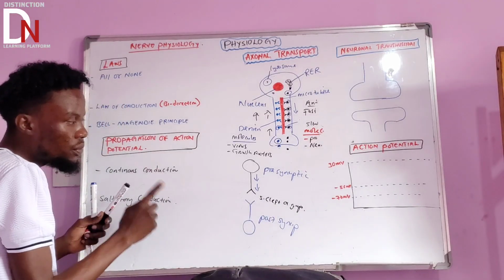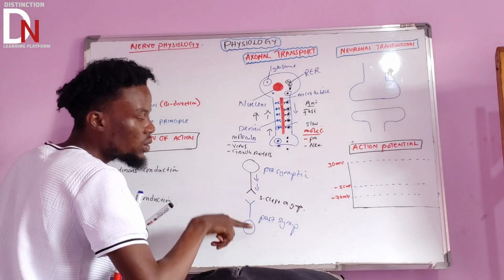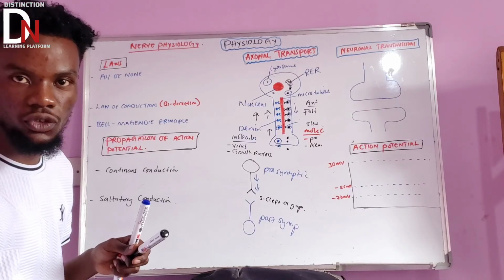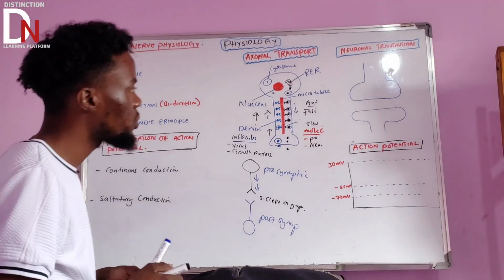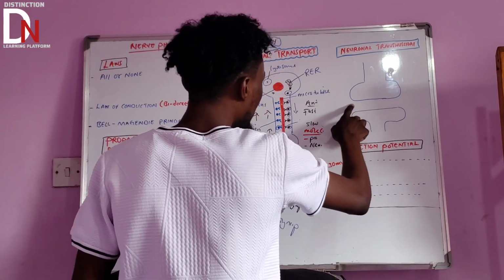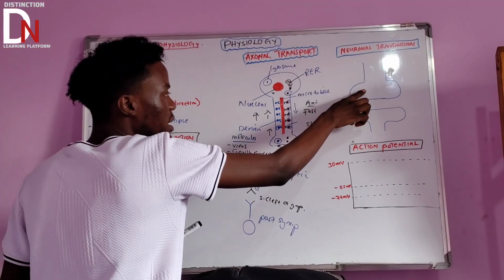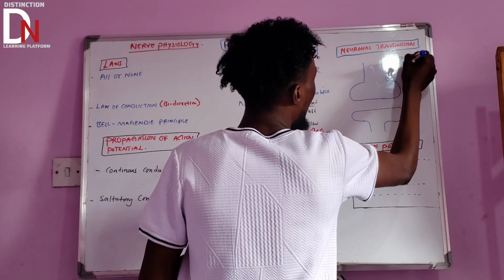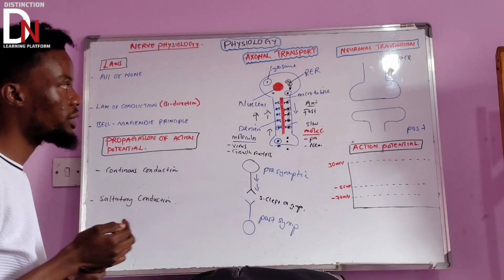If you remember, the first neuron that's going to be stimulated is called presynaptic. The neuron that's going to be stimulated after the synaptic gap is called the postsynaptic neuron. You need to understand that. Now, since we've understood those terminologies, this space is the synaptic cleft or synaptic gap, and this is the presynaptic neuron. Let's call this one Pre and this one Post, so that we fully understand postsynaptic neuron and presynaptic neuron.